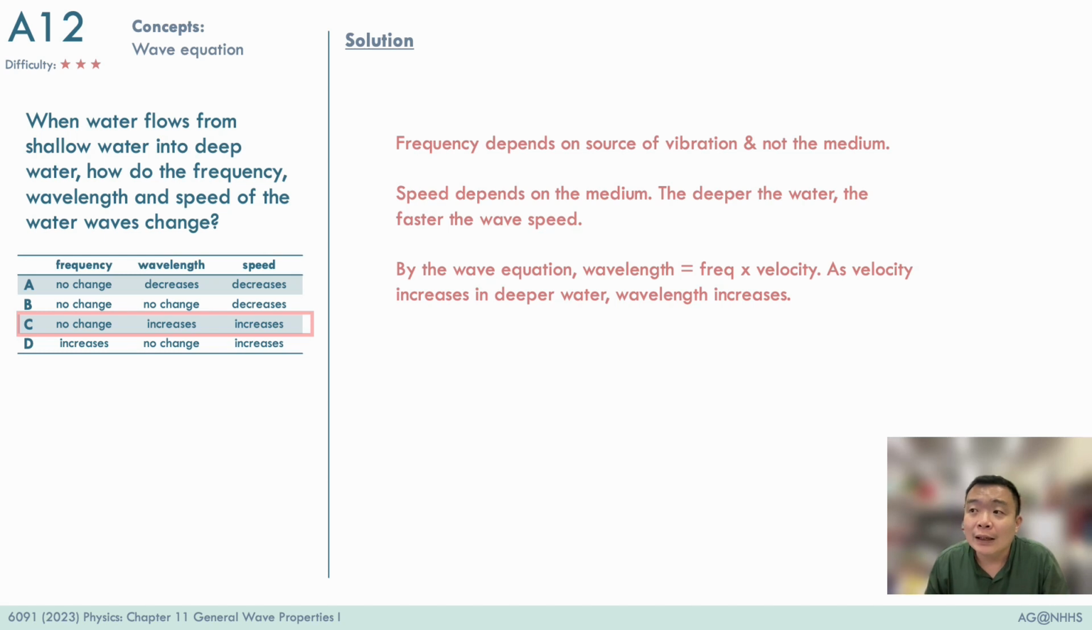Now, the speed of the wave depends solely on the medium in which the wave travels. You have learned this in the chapter on light. When light rays travel into an optically denser medium, they slow down. Similarly, water waves, when they travel from shallow into deep water, will speed up. This is something that you must memorize.